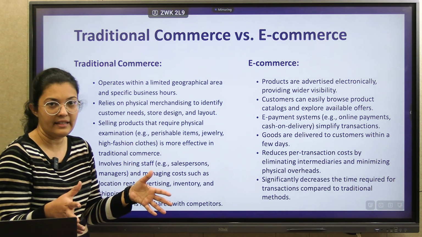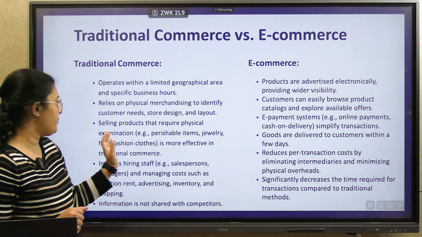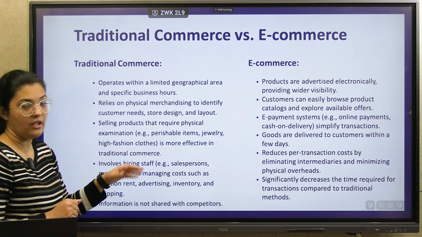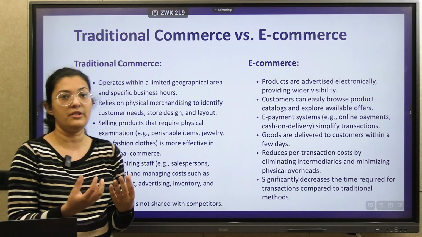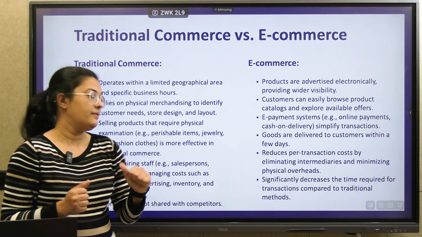We need some physical setup. Selling products that require physical examination is more effective in traditional commerce. The main advantage is that we can check the product before buying it.